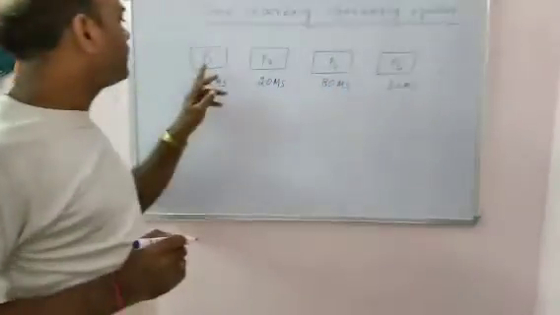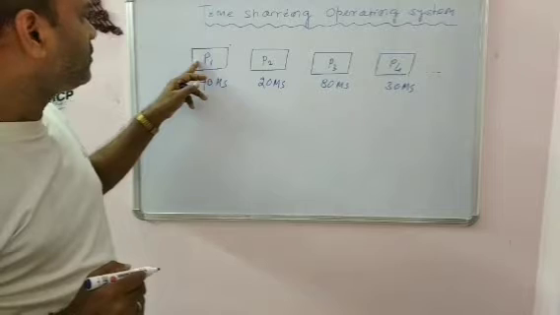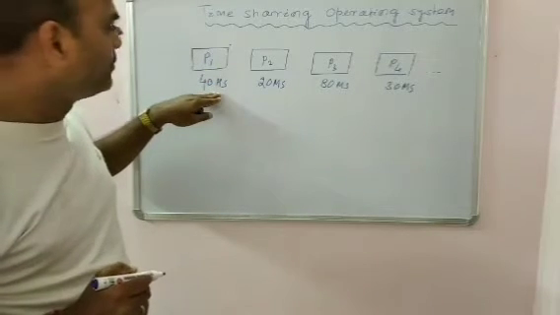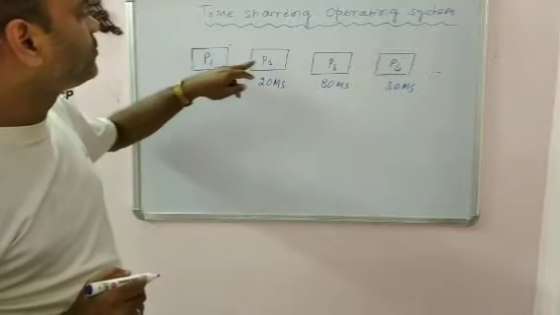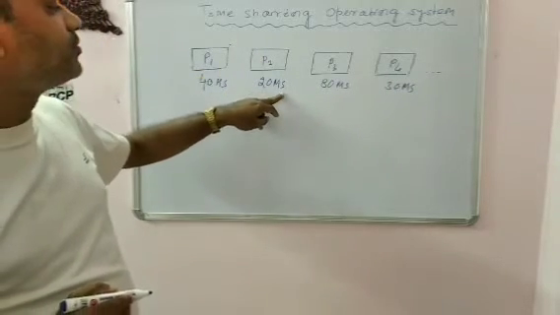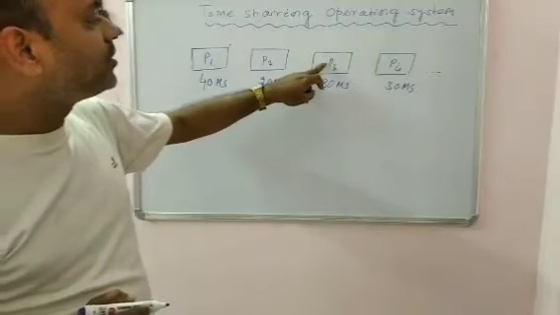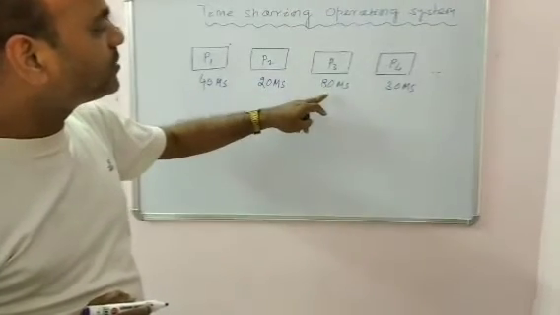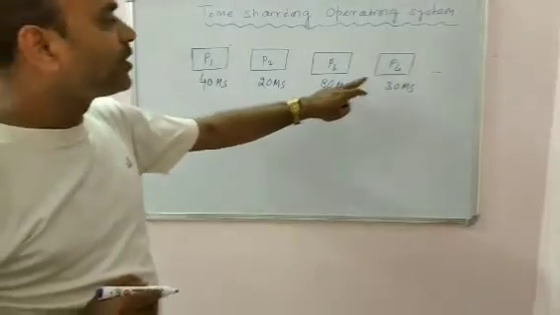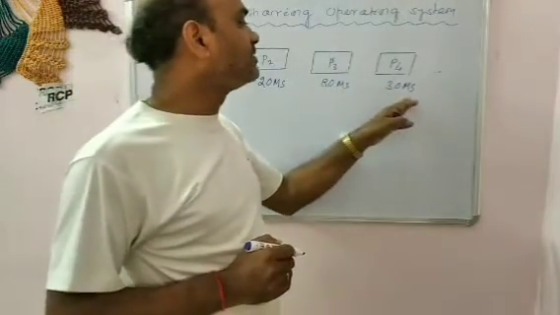So P1 requires 40 milliseconds to be executed, P2 requires 20 milliseconds, P3 requires 80 milliseconds, and P4 requires 30 milliseconds.